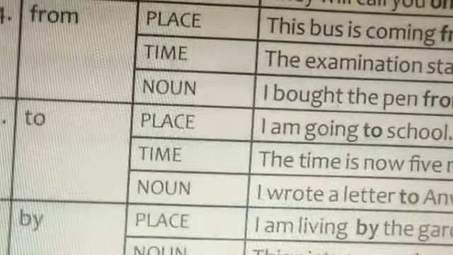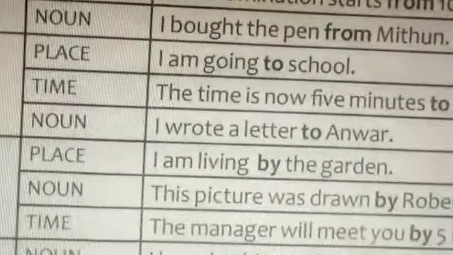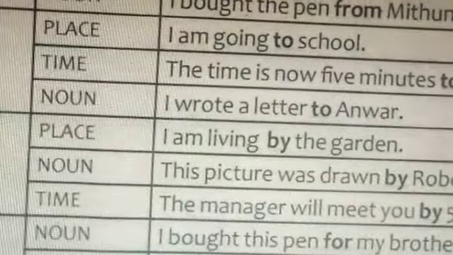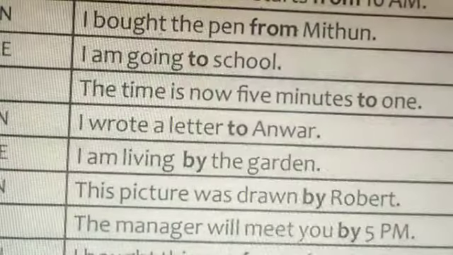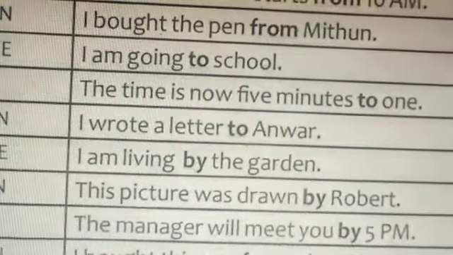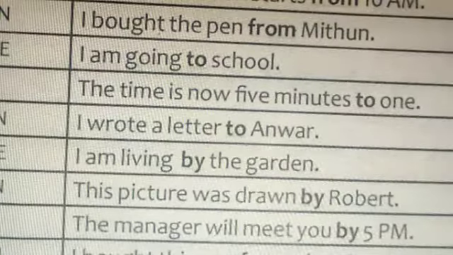Now fifth one, you see, to. Usage of to. For place: I am going to school. Time: the time is now 5 minutes to 1. That means still we have 5 minutes to reach 1 o'clock. Then noun: I wrote a letter to Anwar.